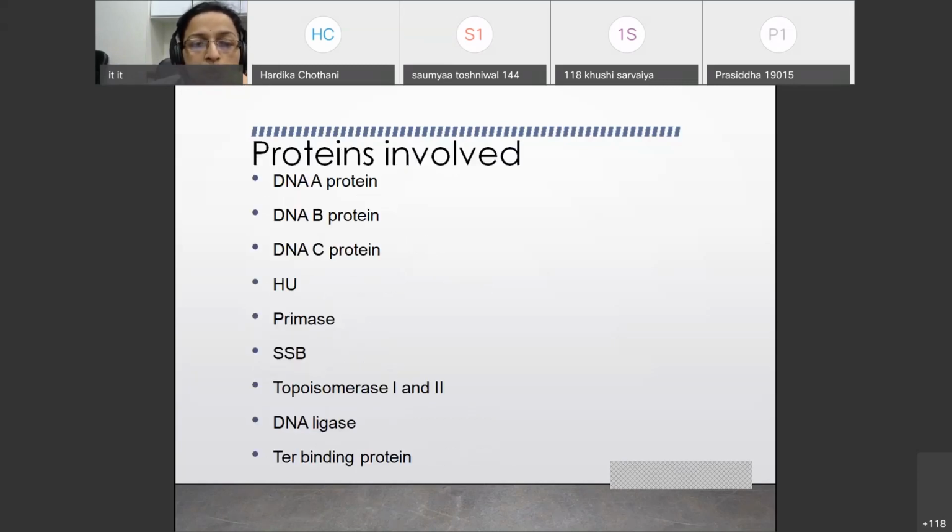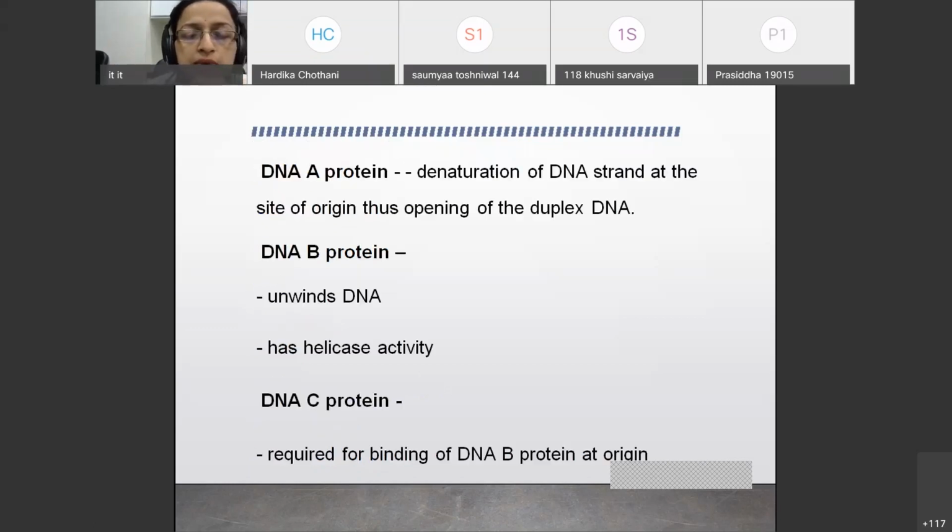These things you should know. Now coming to the proteins which are involved in this replication. You have these many proteins, and in the examination, the function of each protein will be asked. For example, the function of DNA A protein, B protein, C protein, HU, that is histone-like proteins, primase, SSB protein, topoisomerase 1 and 2, DNA ligase, and TER binding protein. So functions of each protein will be asked in the viva.